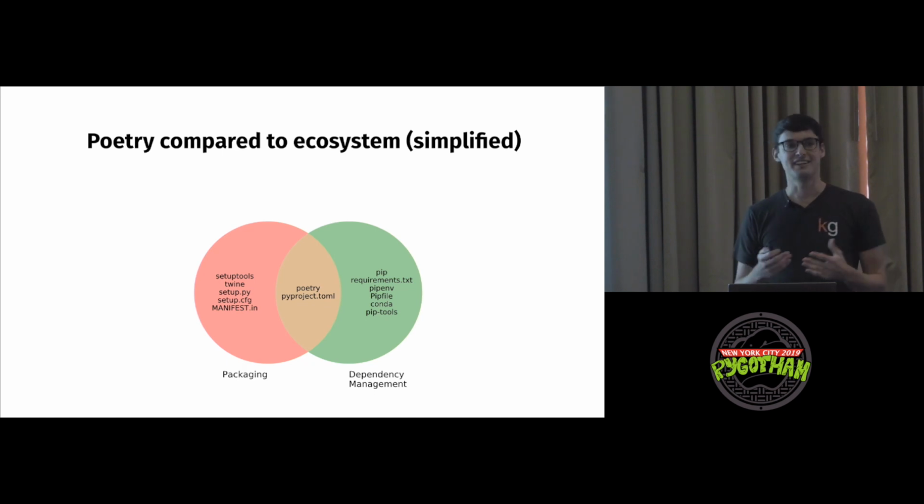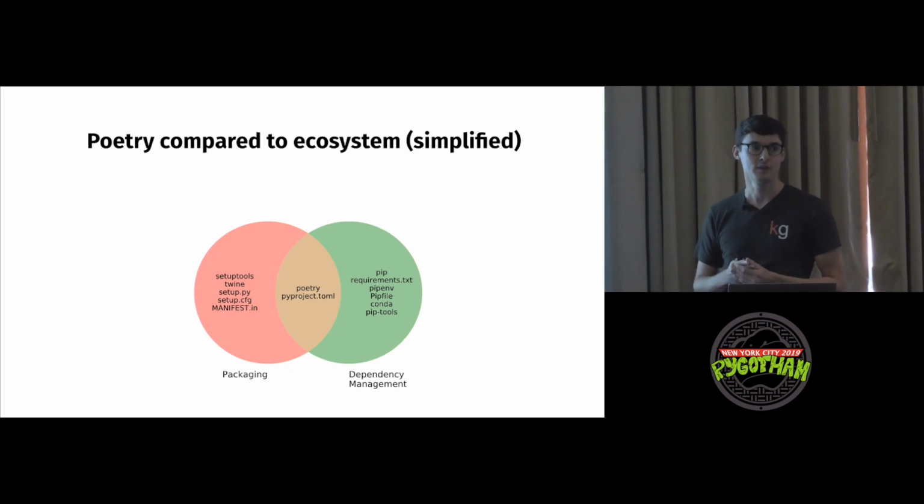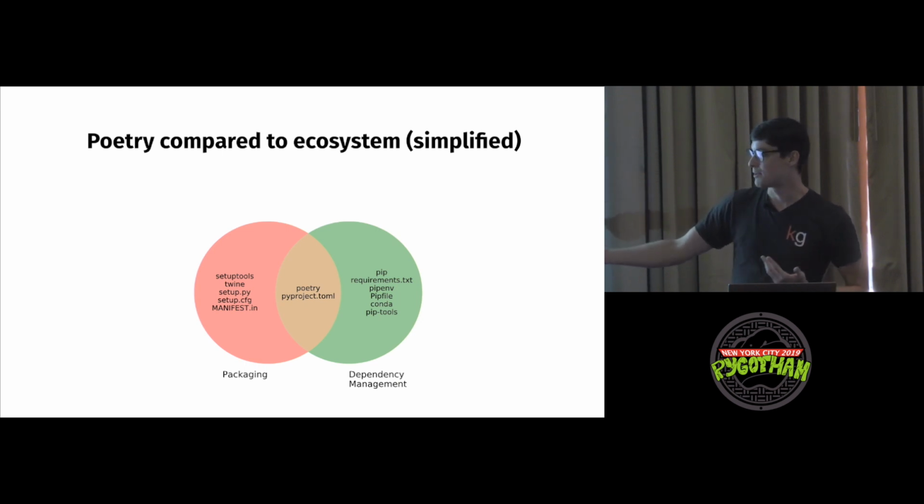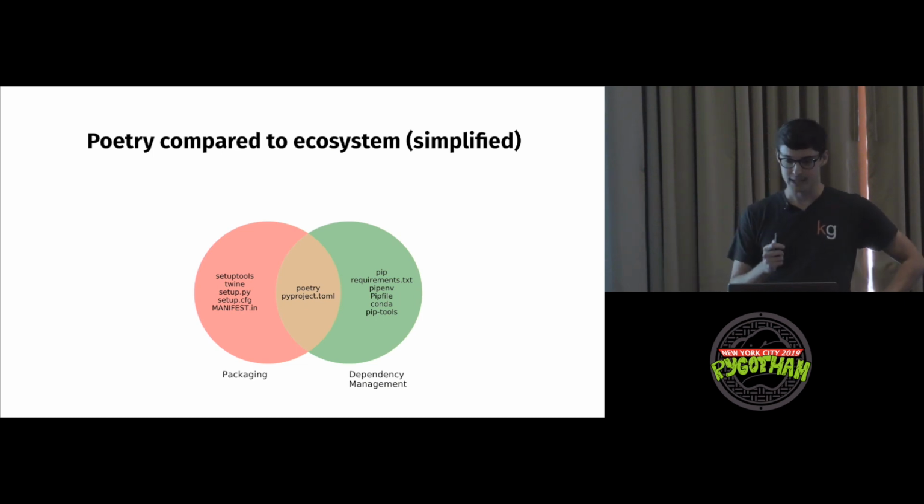So here's poetry in comparison to the rest of the ecosystem. And this is not to say that poetry is the only tool that can do both dependency management and packaging. I am simply arguing that it's the only tool that does them both really, really well. On the left, we have setuptools, twine, setup configuration, manifest. On this side, we have tools that we're familiar with: requirements.txt, pip, pipenv, Pipfile, and poetry sitting smack in the middle.